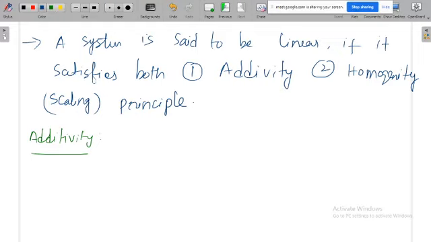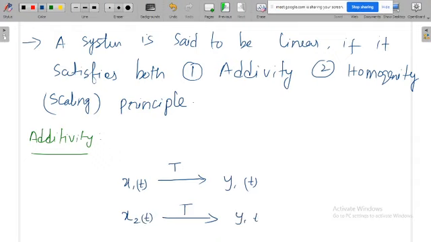If you have some system, you know that it transforms the input into output. This T means it is like a system, you are applying some transformation. If you have x1 of t, then the system will give y1 of t. With the same system, but a different input x2 of t, the output is y2 of t.